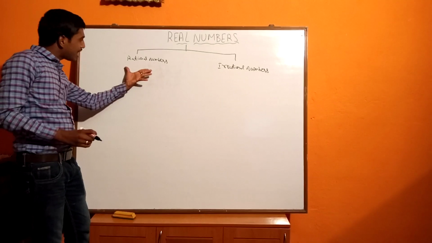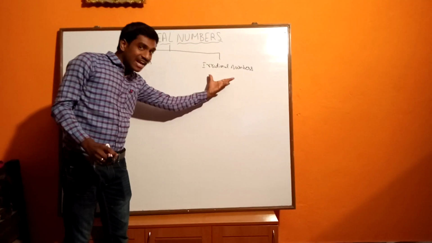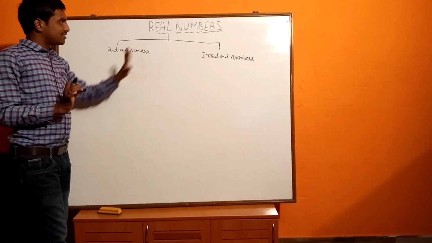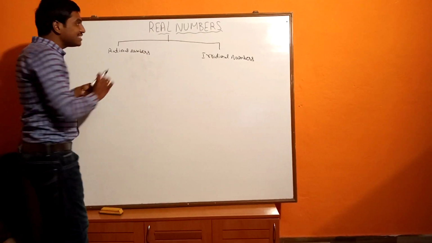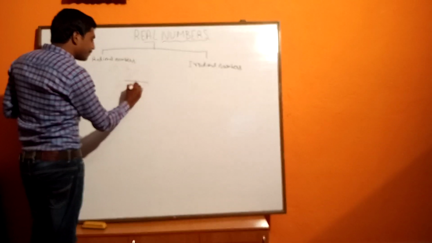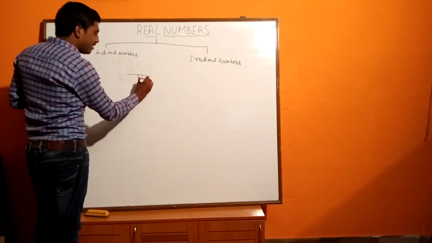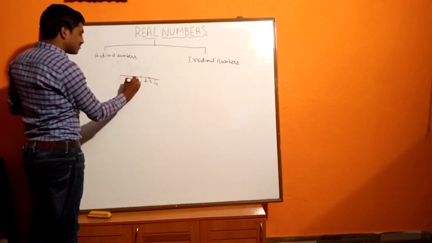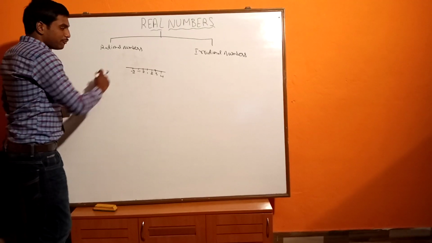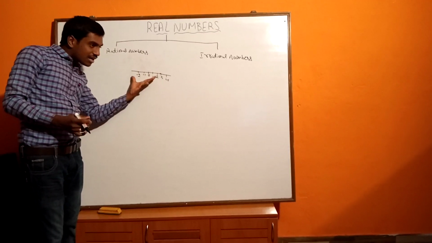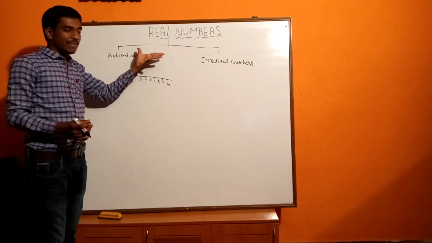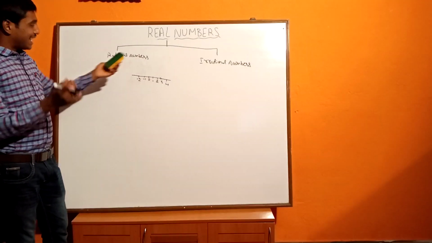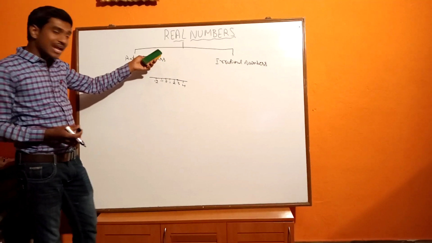That means all rational numbers are real numbers, and all irrational numbers are also real numbers. Real numbers means, it's very simple, that you can represent the number on the real number line. For example, this is the real number line: 1, 2, 3, 4, and on the negative side, -1, -2. So if you can represent any number on this number line, we call that number a real number, because we are representing that number on the real number line.